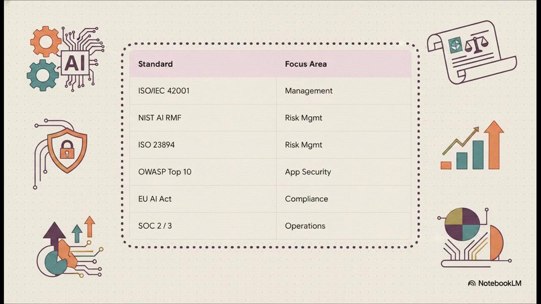These standards span everything from risk management and application security to legislative compliance. We've got ISO frameworks for formal management, the NIST benchmark, which is essentially the gold standard in our industry, and the OWASP Top 10 specifically tuned for LLMs. And of course, massive legislative guardrails like the EU AI Act. Aligning with these, it isn't optional for serious enterprises anymore. It's the literal blueprint for legitimacy.